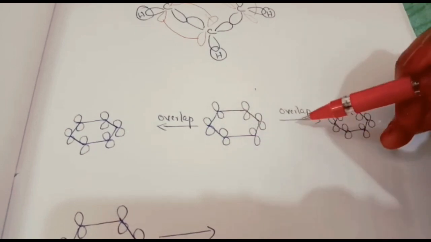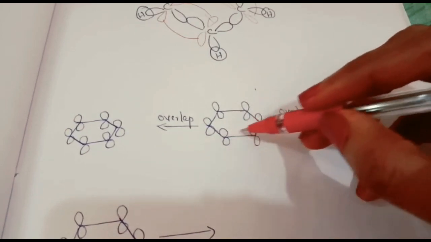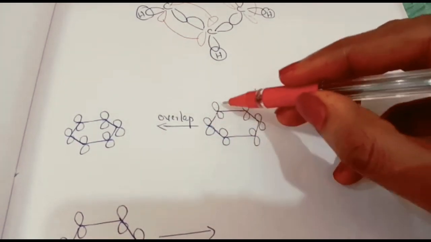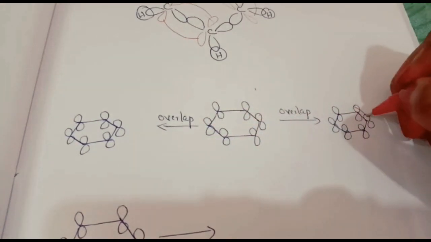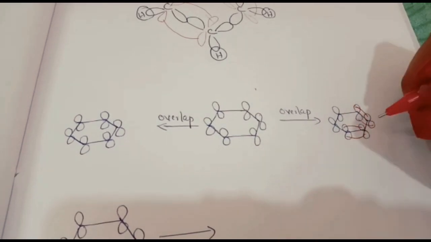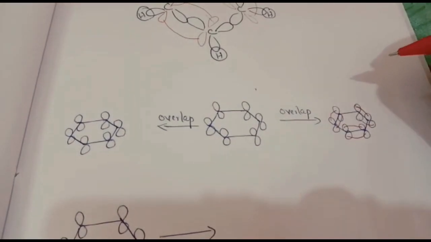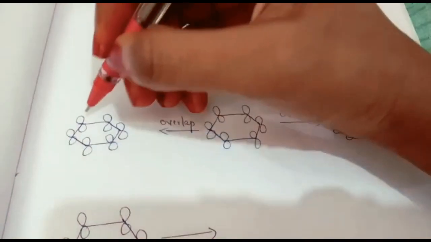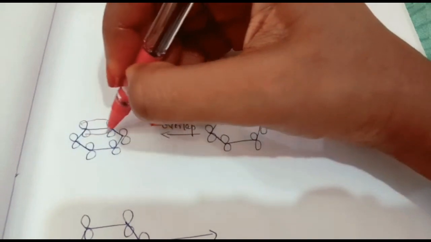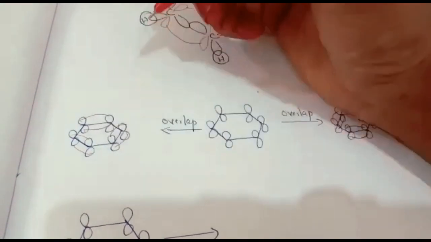So two types of overlap are possible. Either these two can combine here, these two can combine, and these two can combine. So if it is like that, it will be like here. See, these two, and here these two, then these two. This is one method. Otherwise, in the opposite direction, these two can combine here, and these two, and these two can combine.